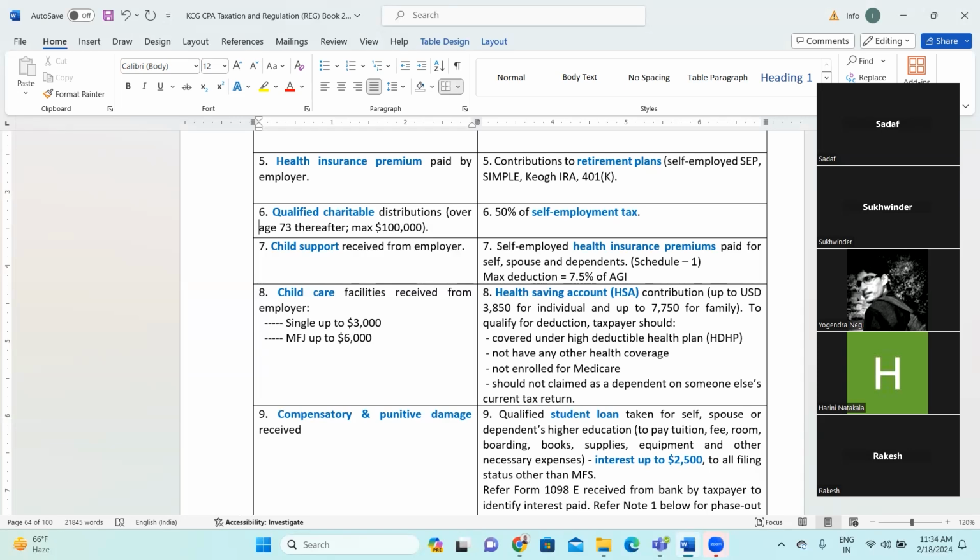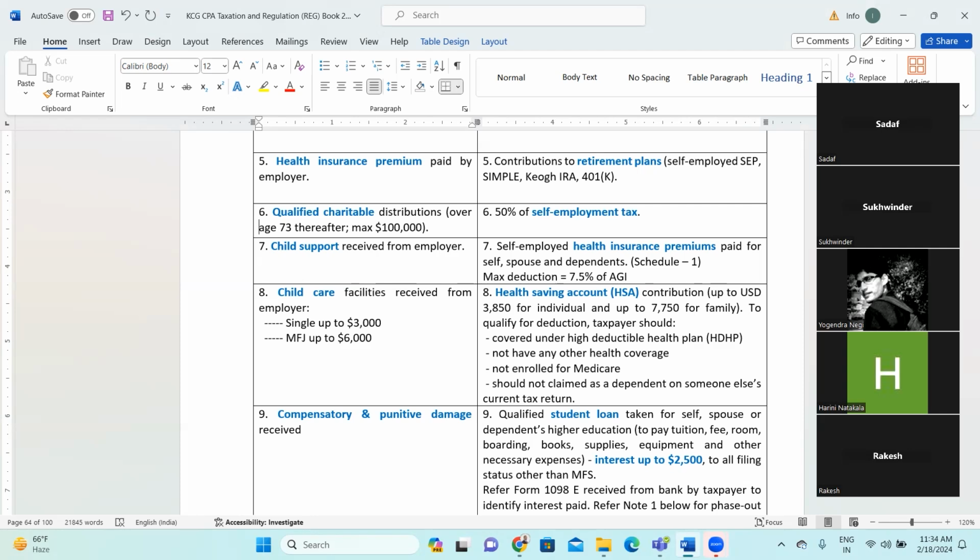However, if you make that money into a qualified charitable distribution, then up to $100,000 is not considered as part of your income, right? Next is child support received from employer.